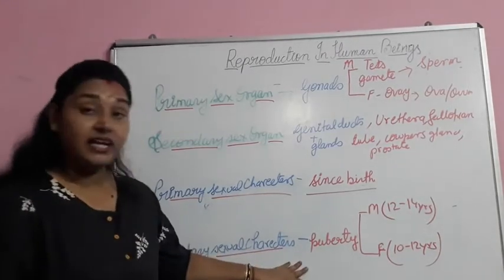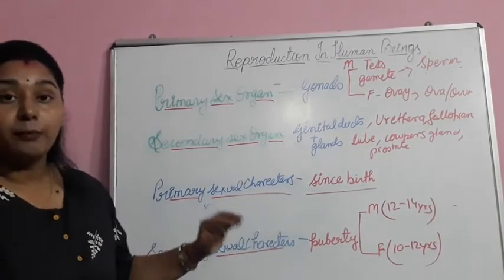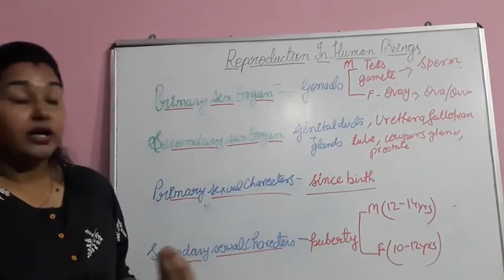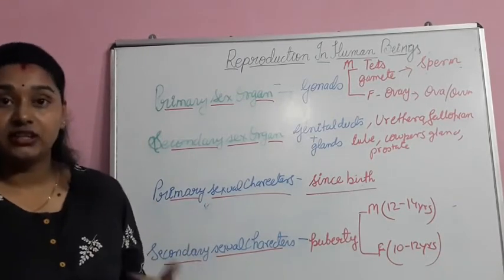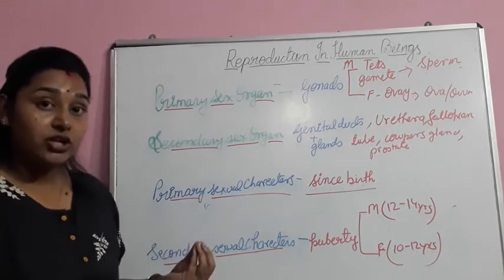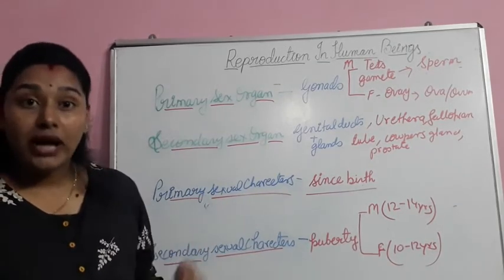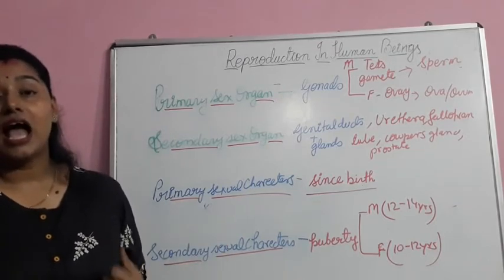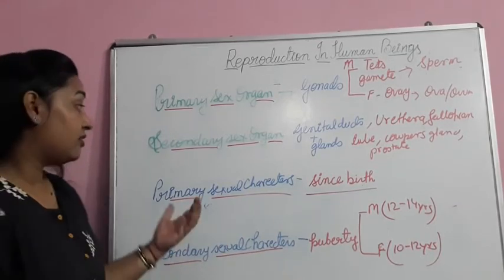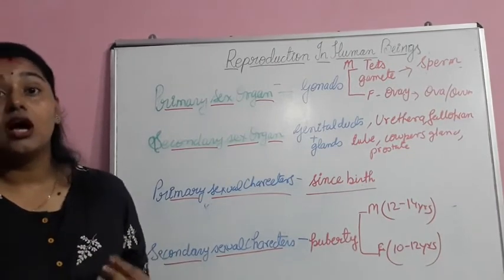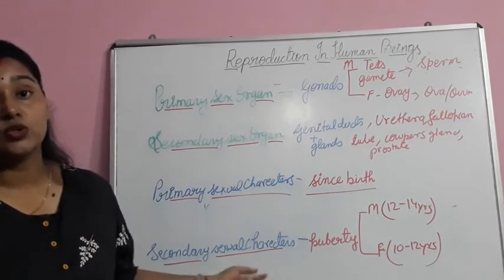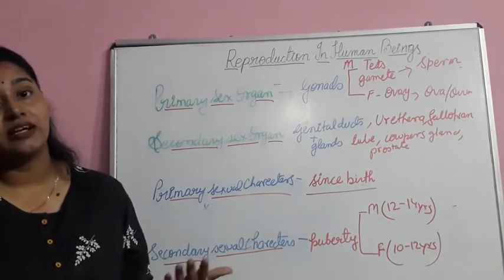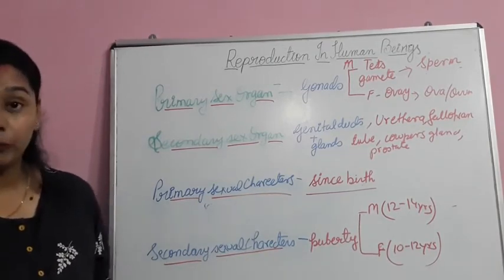Puberty is the time period from when individuals can reproduce, start producing gametes in their body, and produce the sex hormones responsible for sexual characters, like estrogen and progesterone in females and testosterone in males.